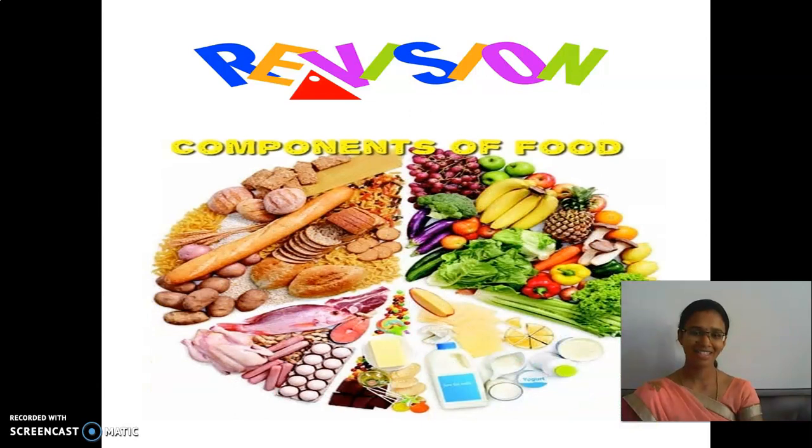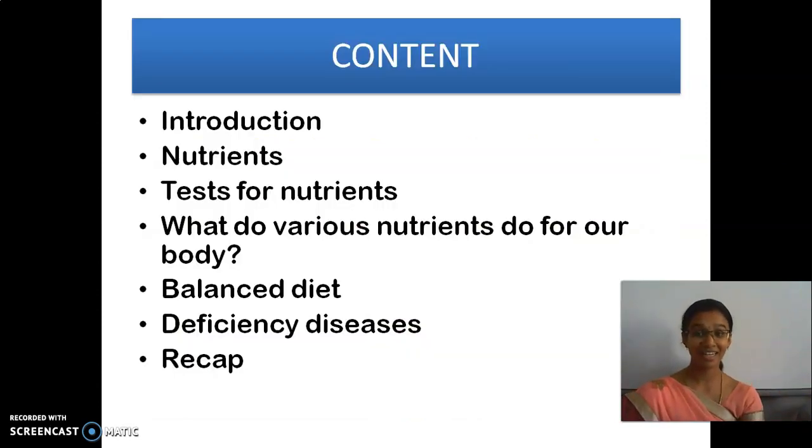Now, check your answers whether they are correct or wrong. Very good. It is components of food. This is our second lesson. Now we will have a recap of what we had seen in the last class. So these are all the contents of this lesson.